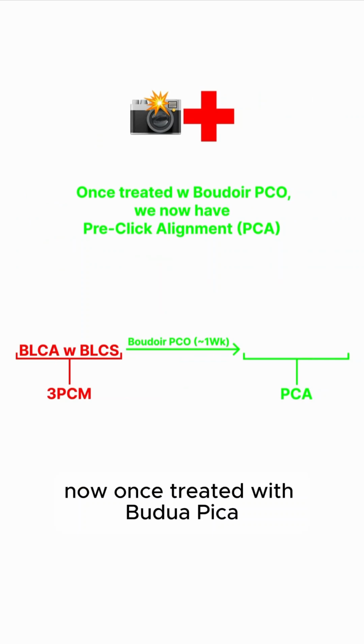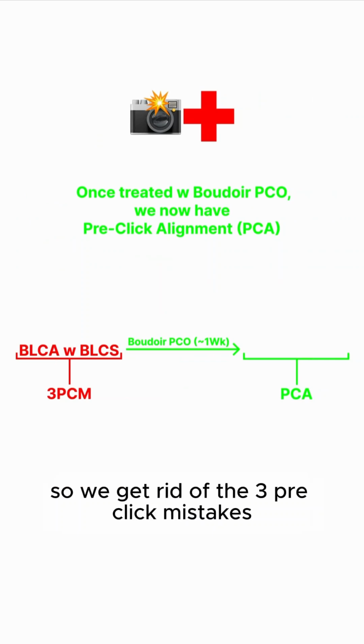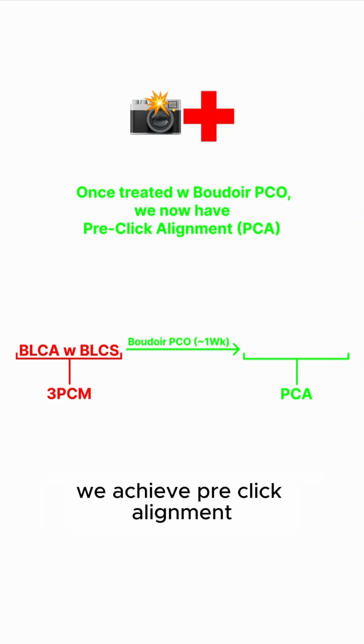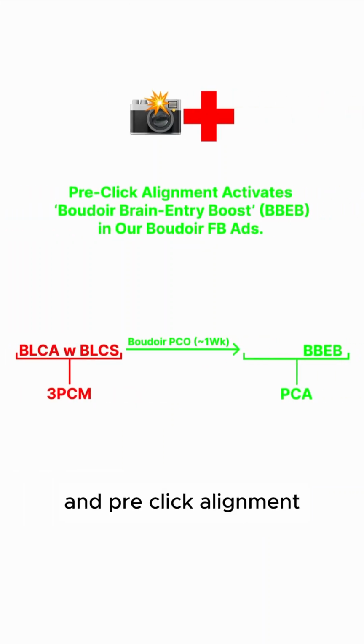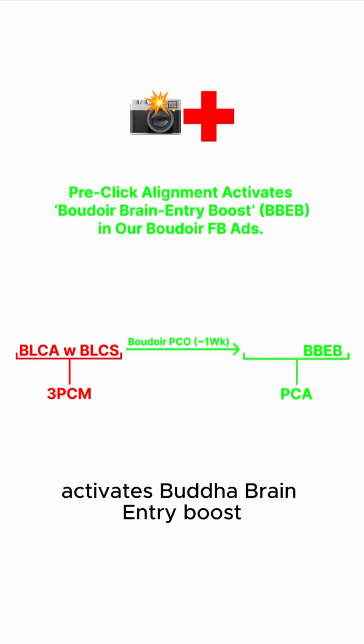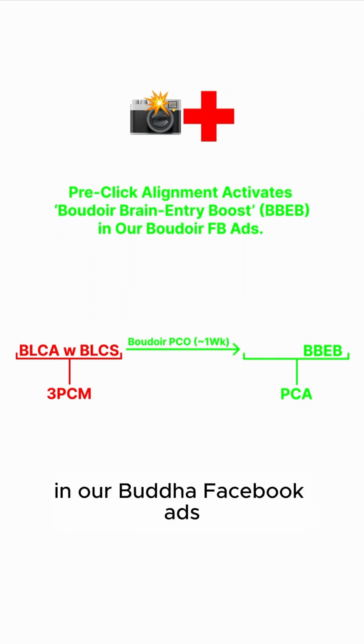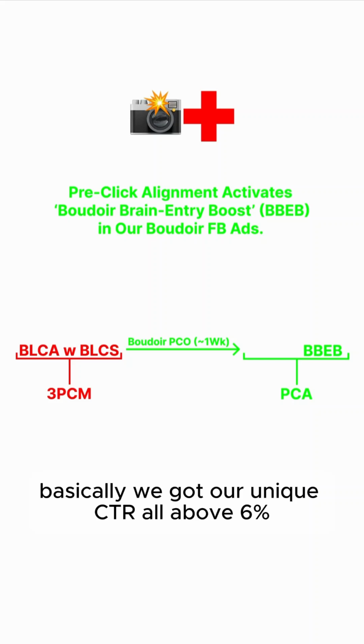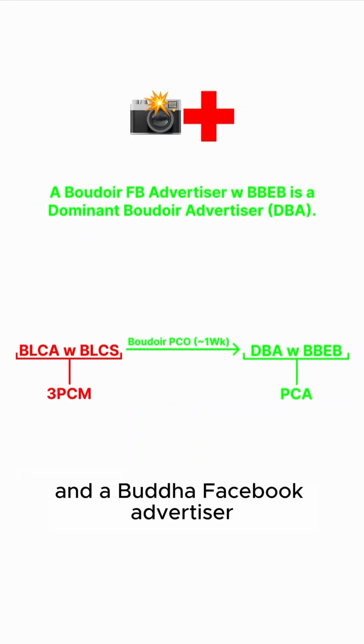Now, once treated with Boudoir Pico, we have pre-click alignment. So we get rid of the 3 pre-click mistakes, we achieve pre-click alignment. And pre-click alignment activates Boudoir brain entry boost in our Boudoir Facebook ads. Basically, we've got our unique CTR all above 6%. And a Boudoir Facebook advertiser with Boudoir brain entry boost is a dominant Boudoir advertiser, a DBA.